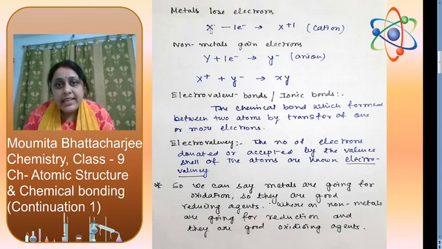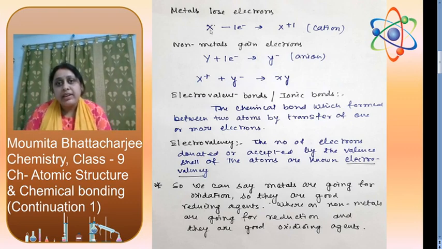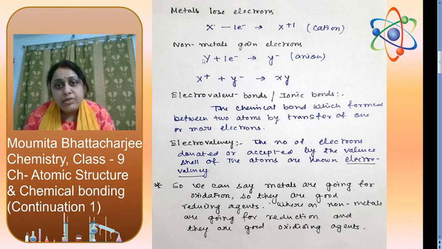You can see X, which I have written here as a metal, losing one electron to form X+ cation, whereas non-metals gain electrons. So Y is the non-metal, gaining one electron to form Y- anion. Now this X+ cation will combine with the Y- anion to form a compound XY. That's why electrovalent bonds are often known as ionic bonds, since due to the combination of these ions we get the compound.